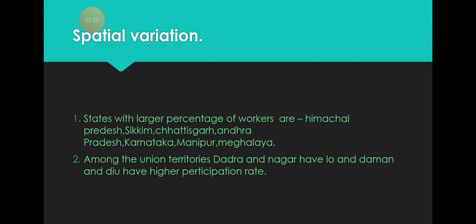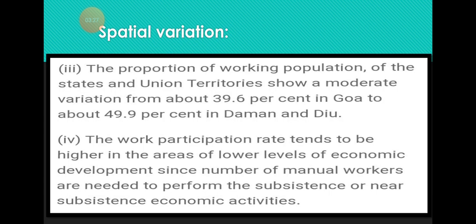So by the number of main workers, marginal workers and non-workers, you can get a picture of the economic status of your country. Now the spatial variation. Spatial variation means this rate is not the same in different states. They have some differences. Like you can see the states Himachal Pradesh, Sikkim, Chhattisgarh, Andhra Pradesh, Karnataka, Manipur, Meghalaya. In these states, a larger percentage of workers are there. Among the union territories, Dadra Nagar Haveli, and Daman and Diu also have a high work participation rate.